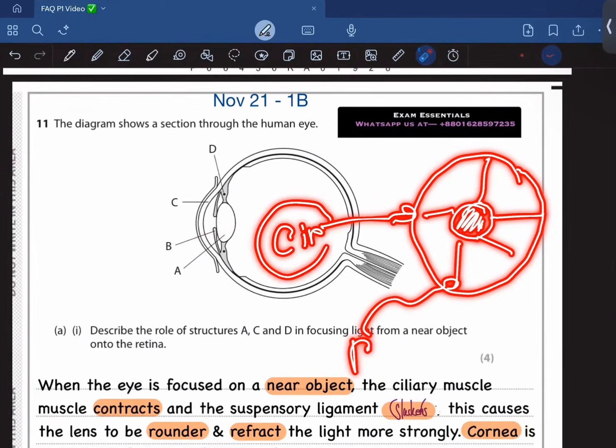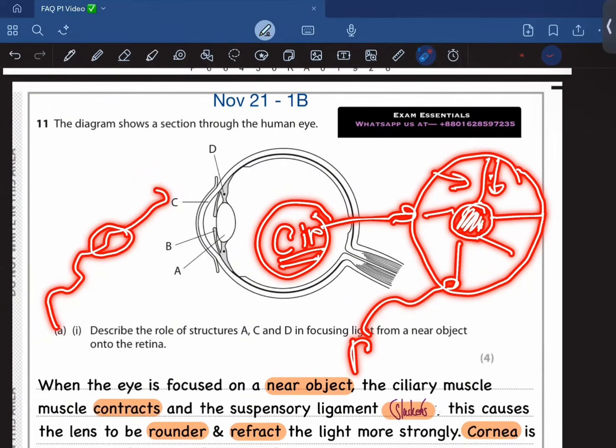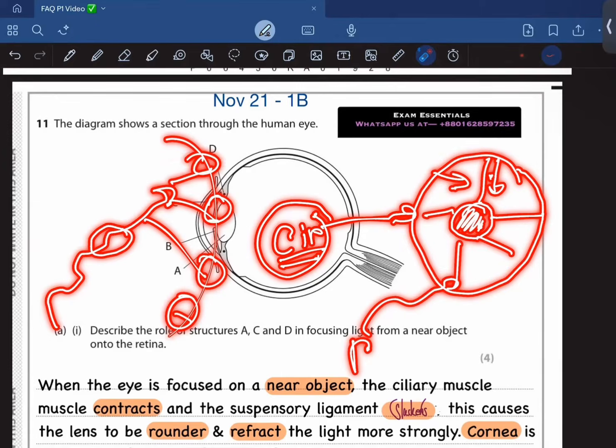Whenever you enter a bright room, the circular muscle contracts, and this causes the pupil to become smaller. As a result, less bright light can enter the eye and fall onto the retina, because if bright light falls on the retina, it is going to damage the photosensitive cells of the retina as well.